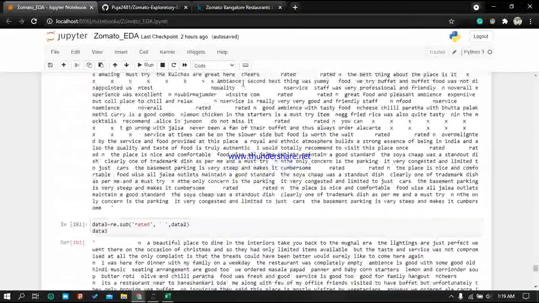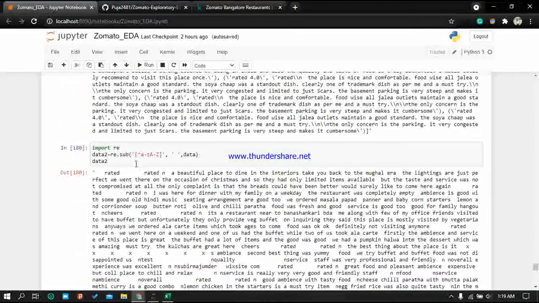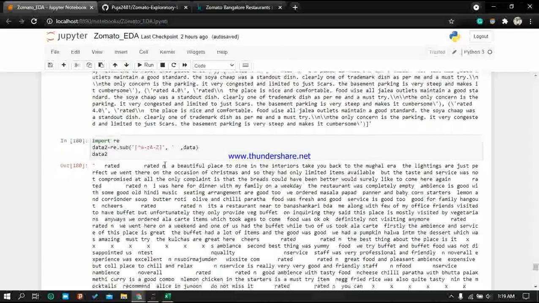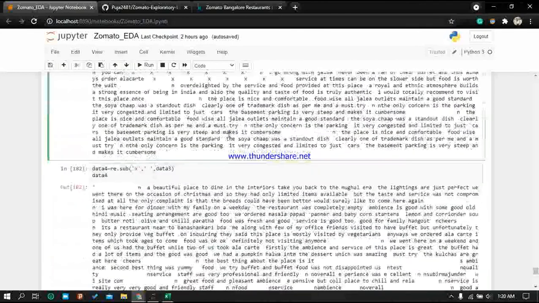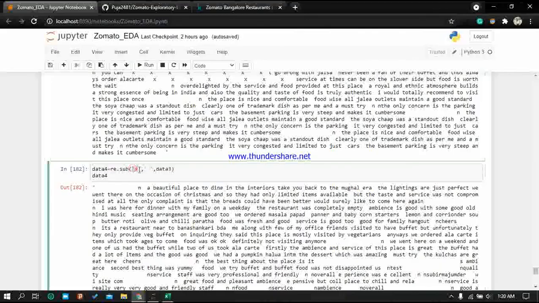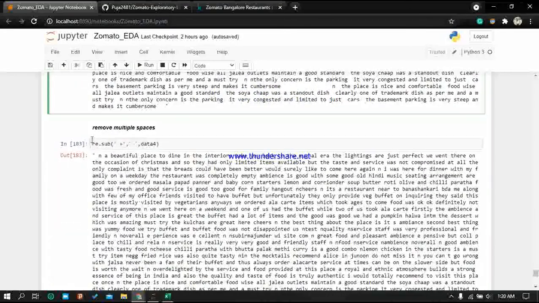Before that, there are some cleaning steps. I only want the things that have alphabets; I don't want any punctuation. To remove punctuation, I have used a regular expression. Here I am removing the word "rated", the X, and these symbols also.